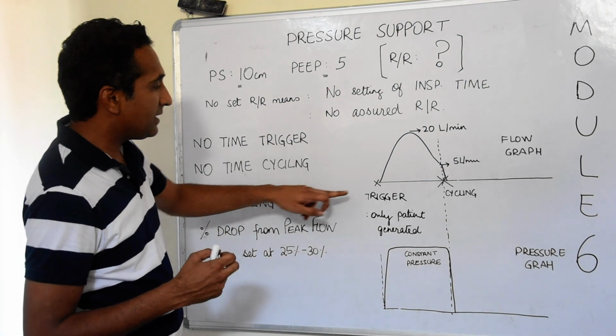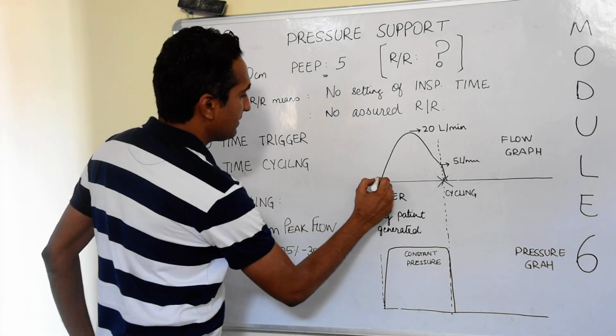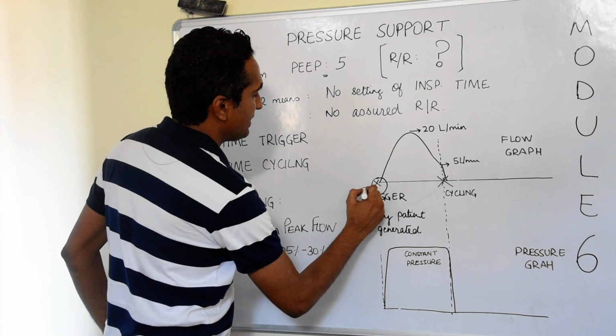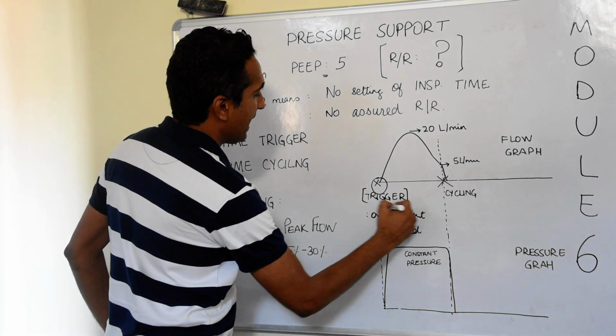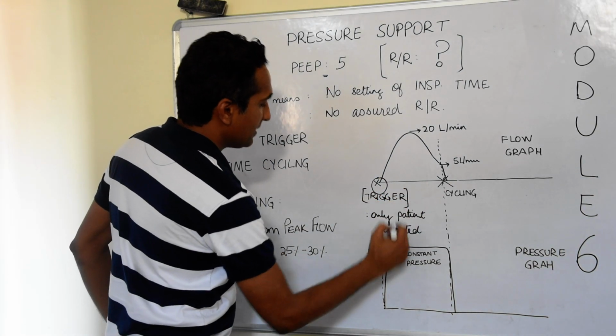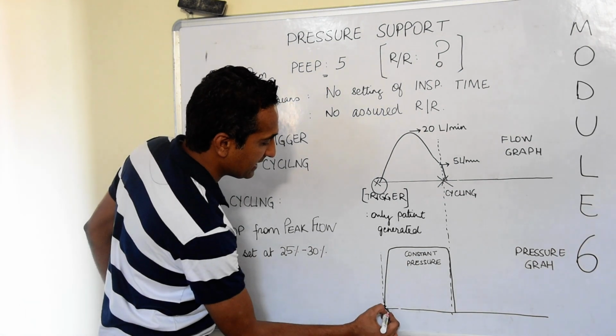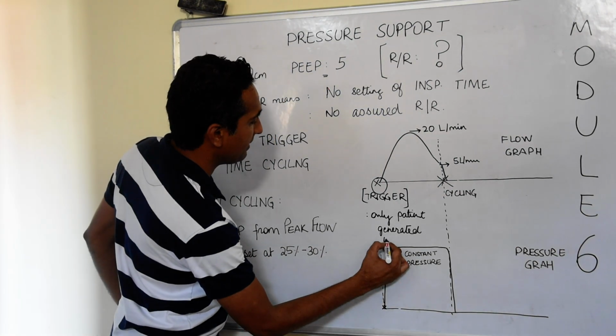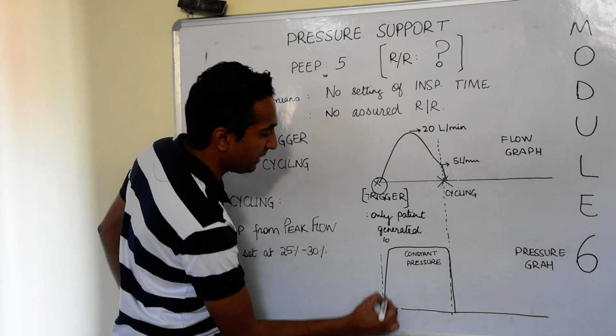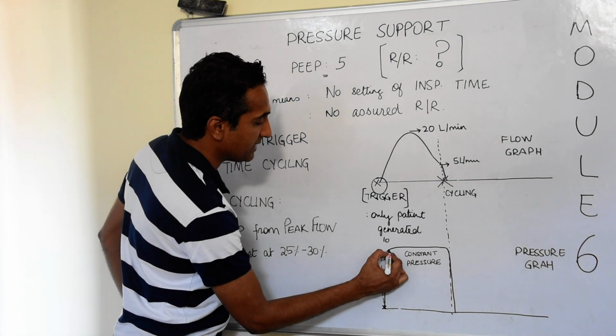Now the patient makes an effort, which is the trigger here, and because we had set a pressure support of 10, the pressure rises from PEEP to 10 almost instantly.